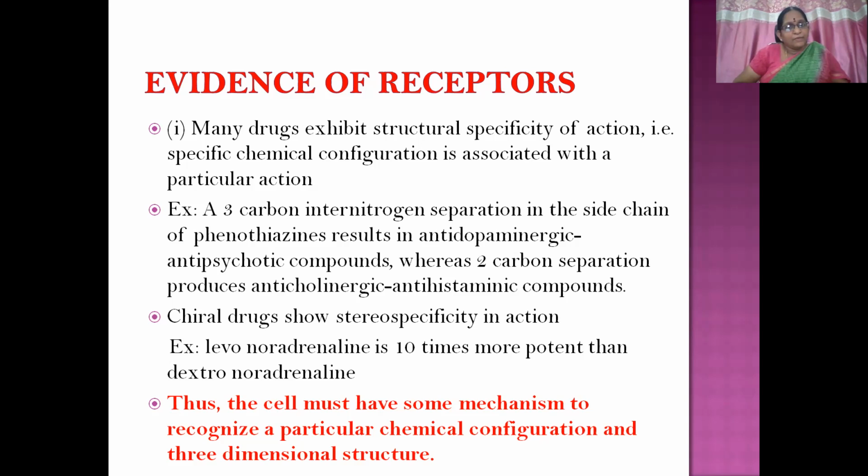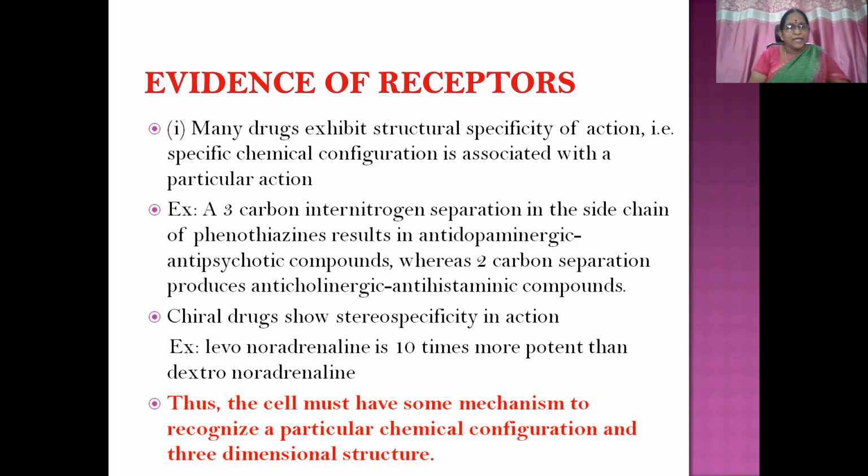Let us see. Many drugs exhibit structural specificity of action, that is, a specific chemical configuration is associated with a particular action. So a drug molecule has a particular chemical structure, which is going to produce a particular pharmacological effect.